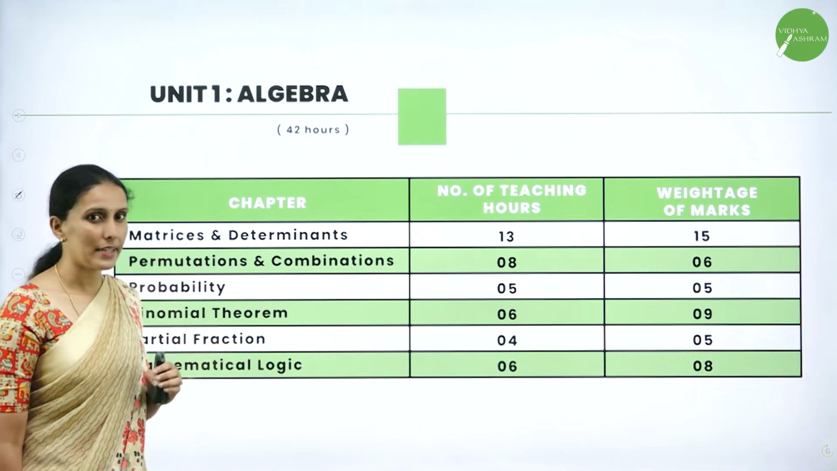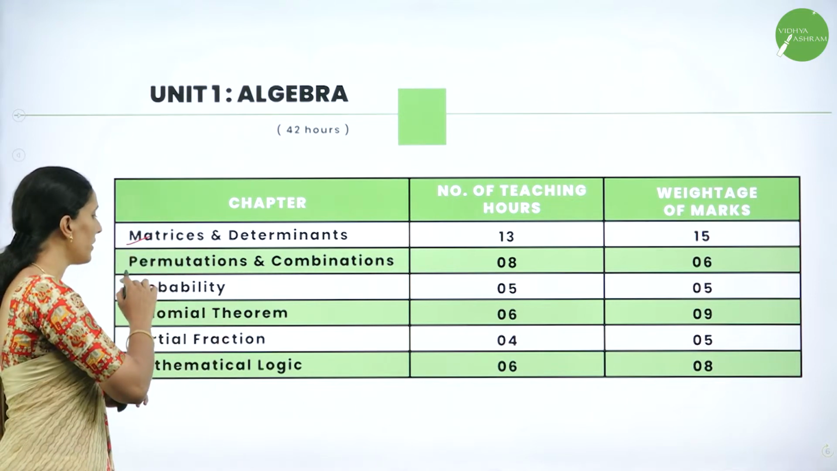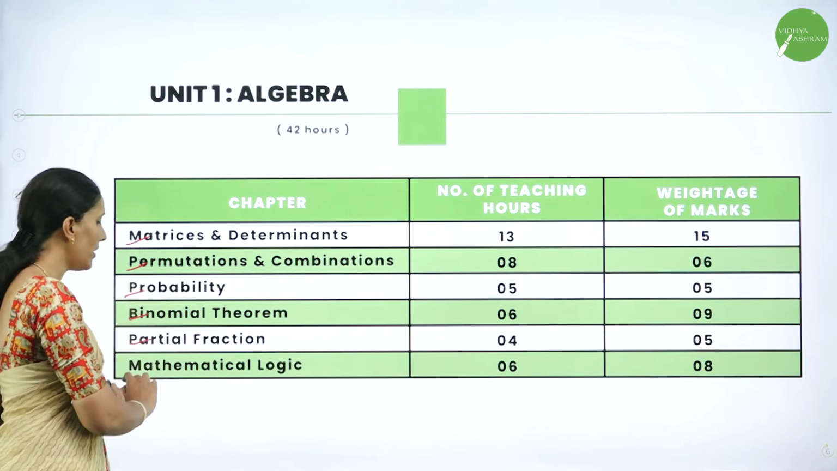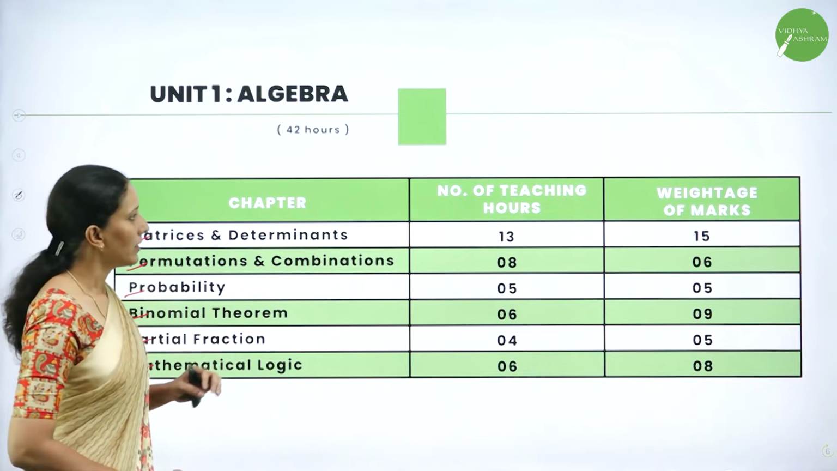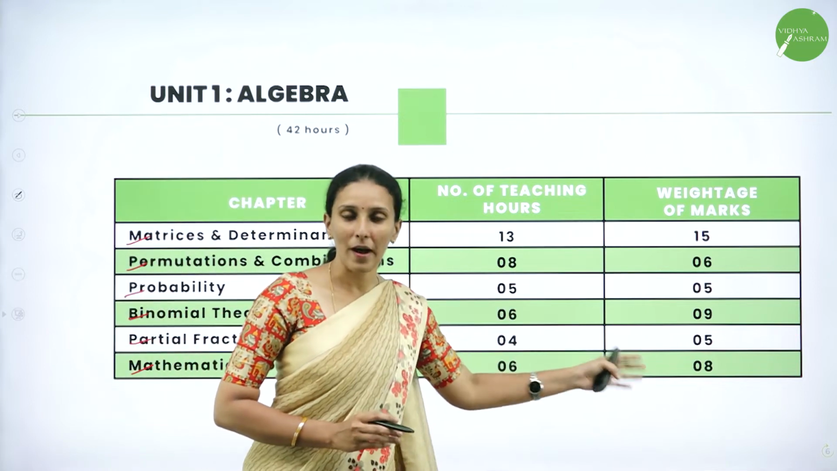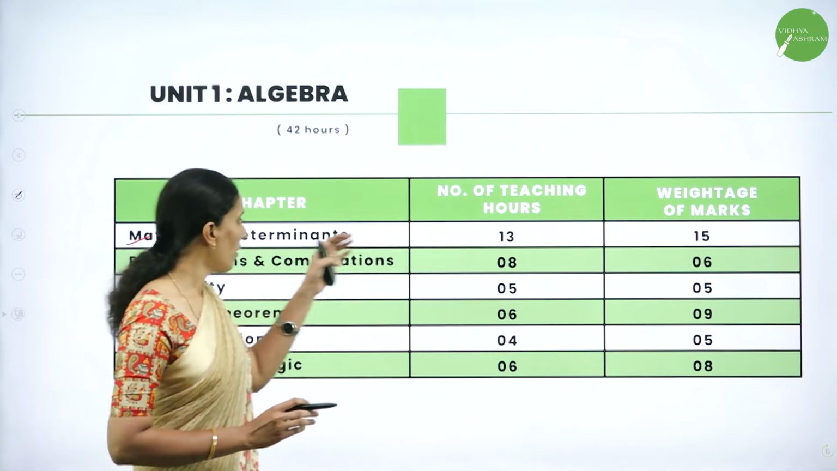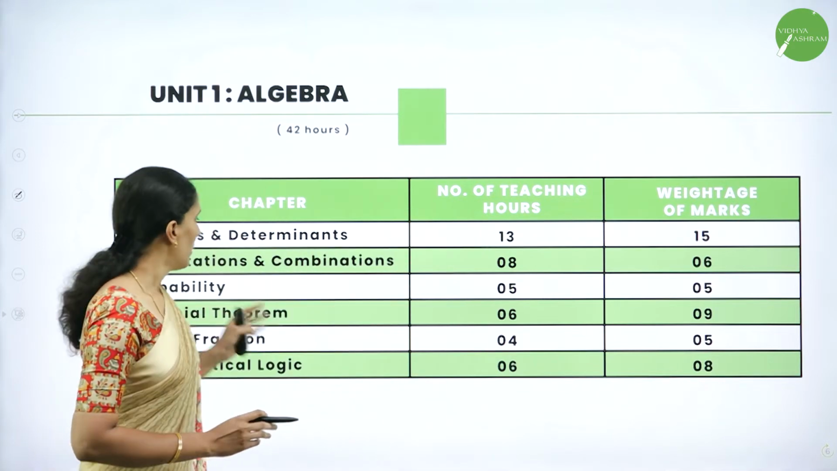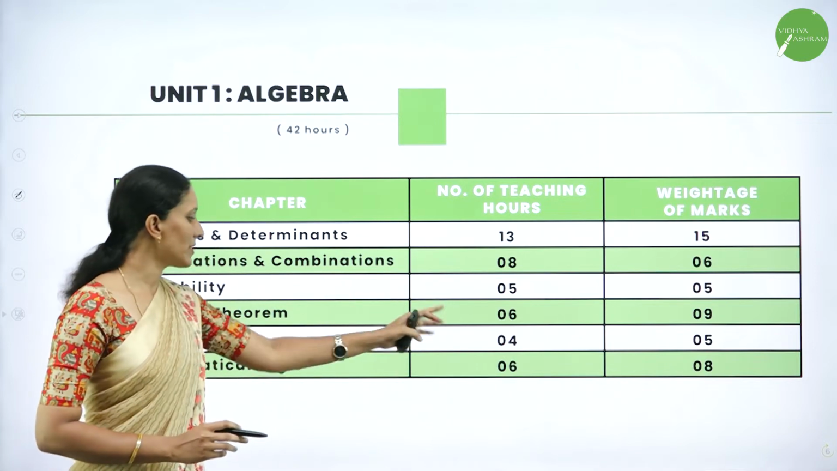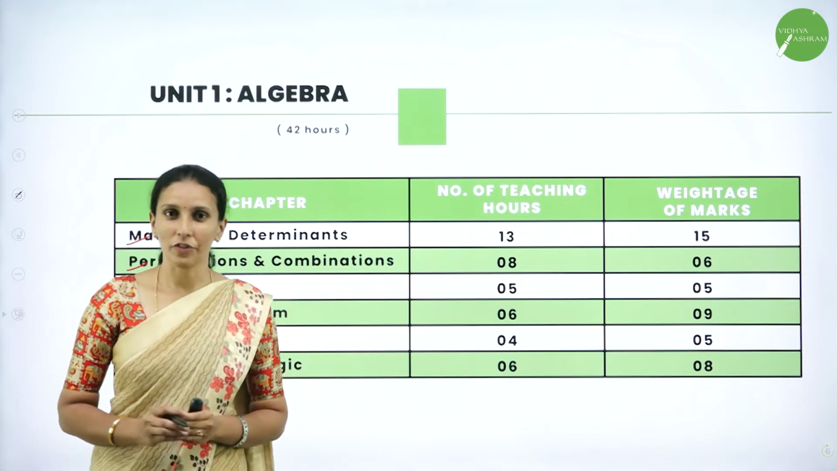Under the section algebra, you have 6 chapters: matrices and determinants, permutations and combinations, probability, binomial theorem, partial fractions and mathematical logic. This is the number of teaching hours prescribed by the board and this is the weightage of marks for each chapter. The teaching hours for matrices and determinants is 13, permutations and combinations is 8, probability 5, binomial theorem 6, partial fractions 4 and finally mathematical logic is 6 hours of teaching.